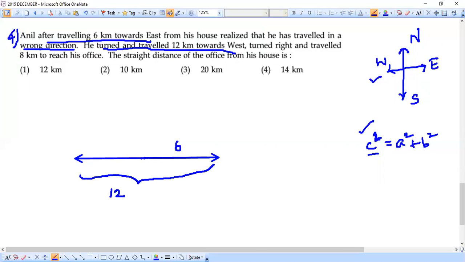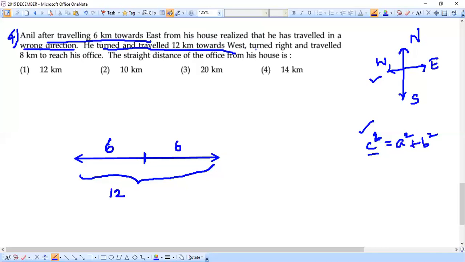But remember from which point he started. He started from this point, he went like this, and then once again he is going like this. From this information, we can understand the position where he is from the original starting point will be how much distance away? It would be 6 kilometers away. Why? Because he goes 6 here, then 12 back, which means it is equivalent of traveling just 6 kilometers towards west. However, we'll continue the question.